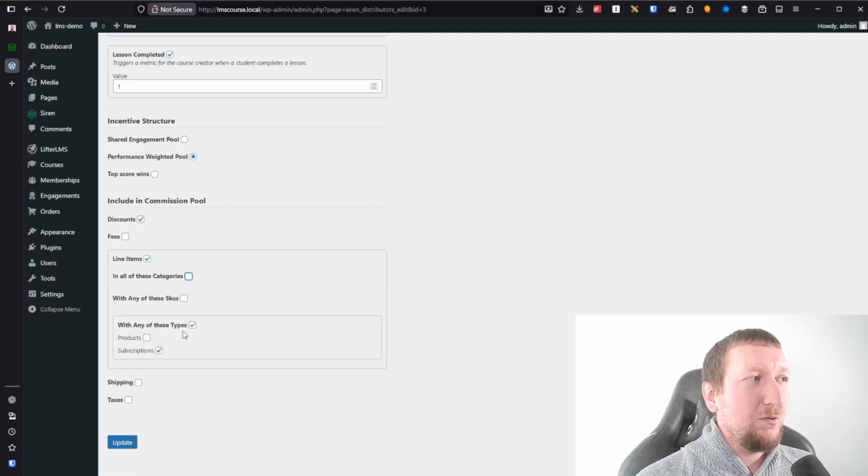In our case, we really only want this to apply to subscriptions because for us, memberships are only going to apply to recurring revenue, not necessarily things that are being bought on a one-off basis. So we're going to set that to subscriptions instead. Shipping and taxes, you almost never want to leave checked because you probably don't want to pay out commissions on shipping, and you probably don't want to pay out commissions on taxes.